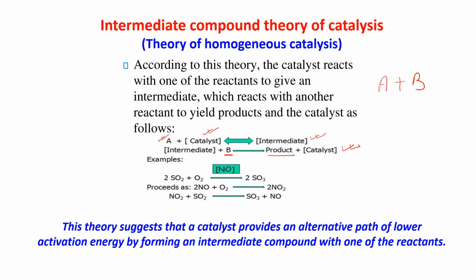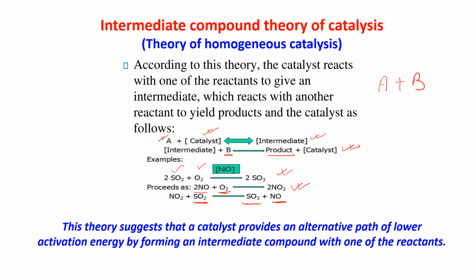Just see this example. SO2 when reacting with O2 in the presence of NO as catalyst, it is producing SO3. First of all, in the first step, what is happening? This catalyst NO is reacting with O2 and it is giving you NO2. Now this NO2 is reacting with another reactant, that is SO2, to give SO3, and NO comes out as catalyst.